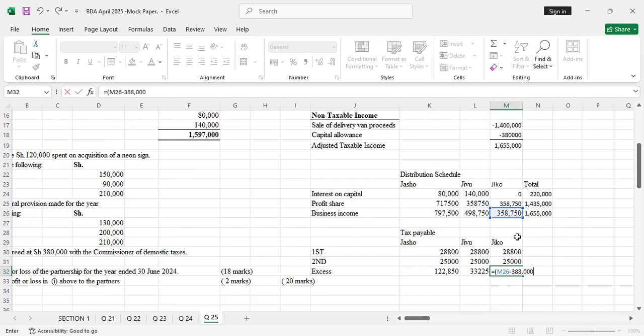His business income is less. This was a dormant partner, so it's like he was not getting anything. Once you do that, let me also multiply by 30%.